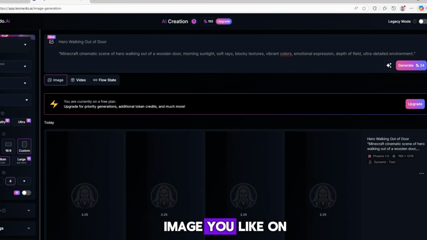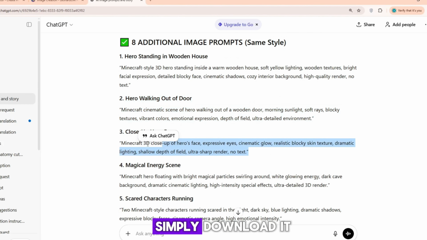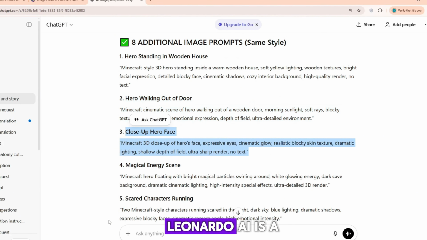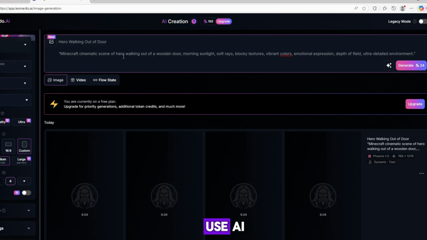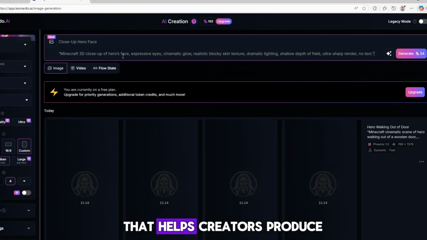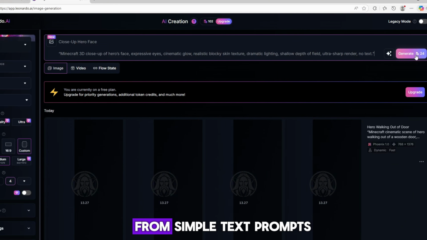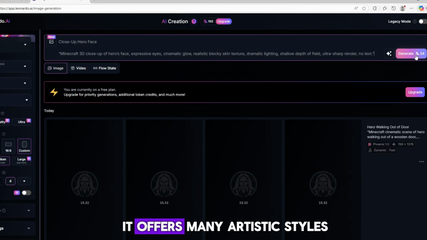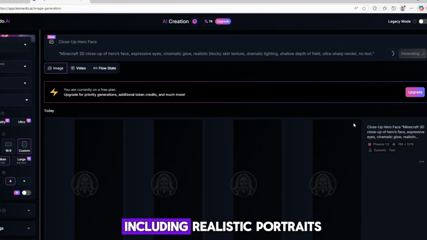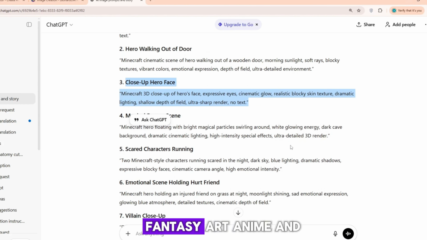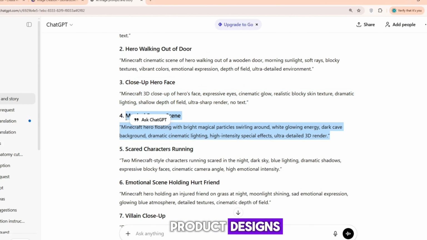When you find an image you like on Leonardo.ai, simply download it. Leonardo AI is a powerful and easy-to-use AI image generator that helps creators produce high-quality images from simple text prompts. It offers many artistic styles, including realistic portraits, fantasy art, anime, and product designs.